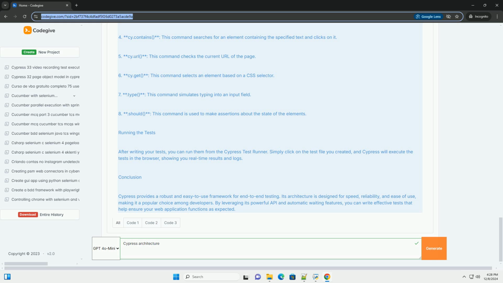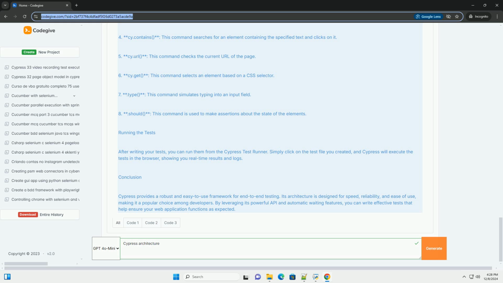Explanation of the example. 1. Describe: this function is used to group related tests. Here, we have one group called My First Test. 2. It: this function defines a single test case. In this example, the test checks if the application behaves correctly when visiting a specific URL.